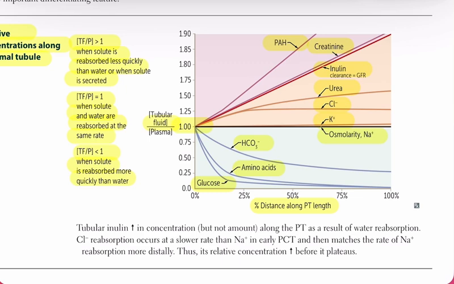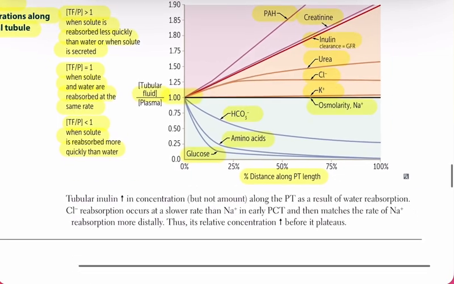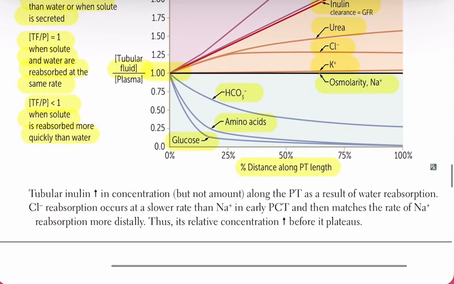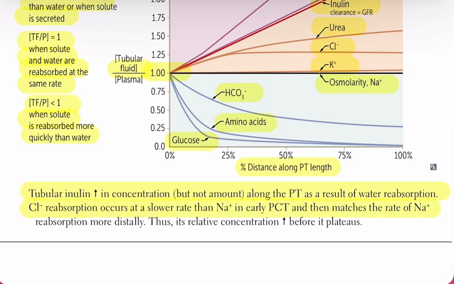into the tubule. Finally, remember that tubular inulin increases in concentration, but not in amount, as you move along the proximal tubule, since water is being reabsorbed. Chloride reabsorption occurs at a slower rate than sodium in the early proximal convoluted tubule, and then matches the rate of sodium reabsorption more distally. Thus, its relative concentration increases before it plateaus.